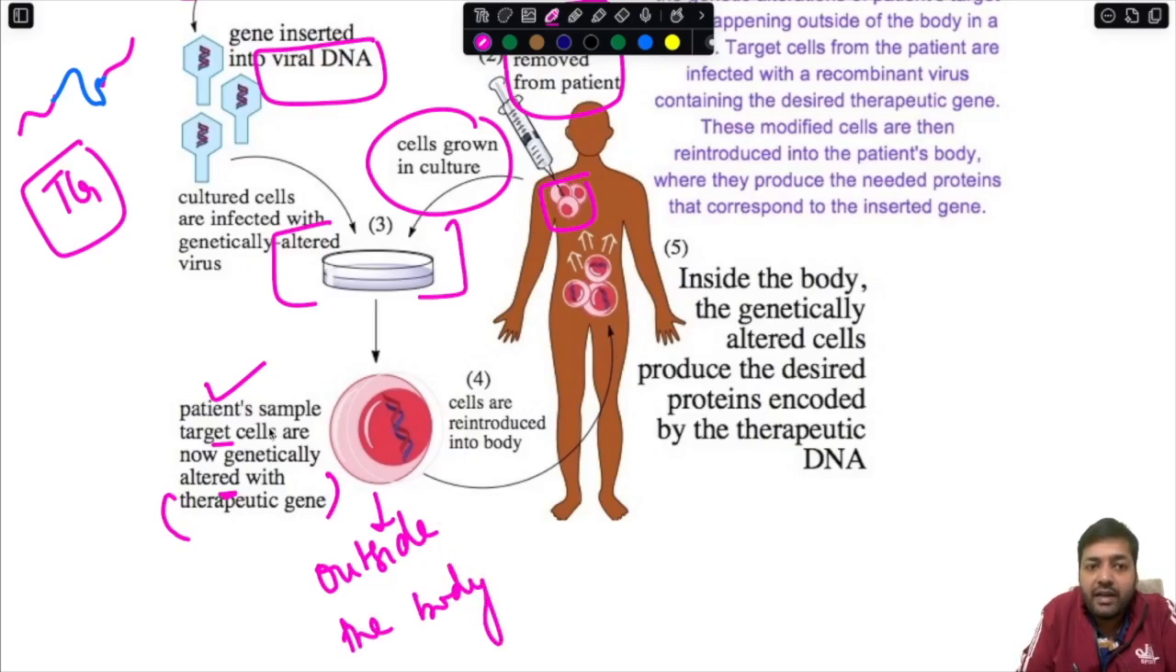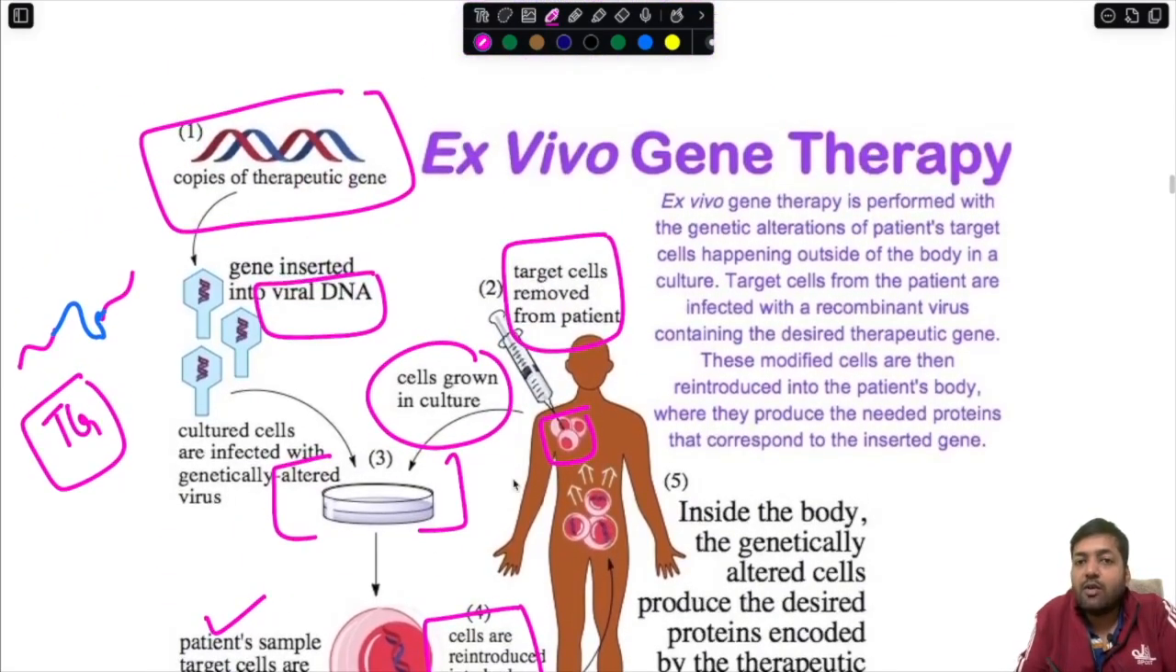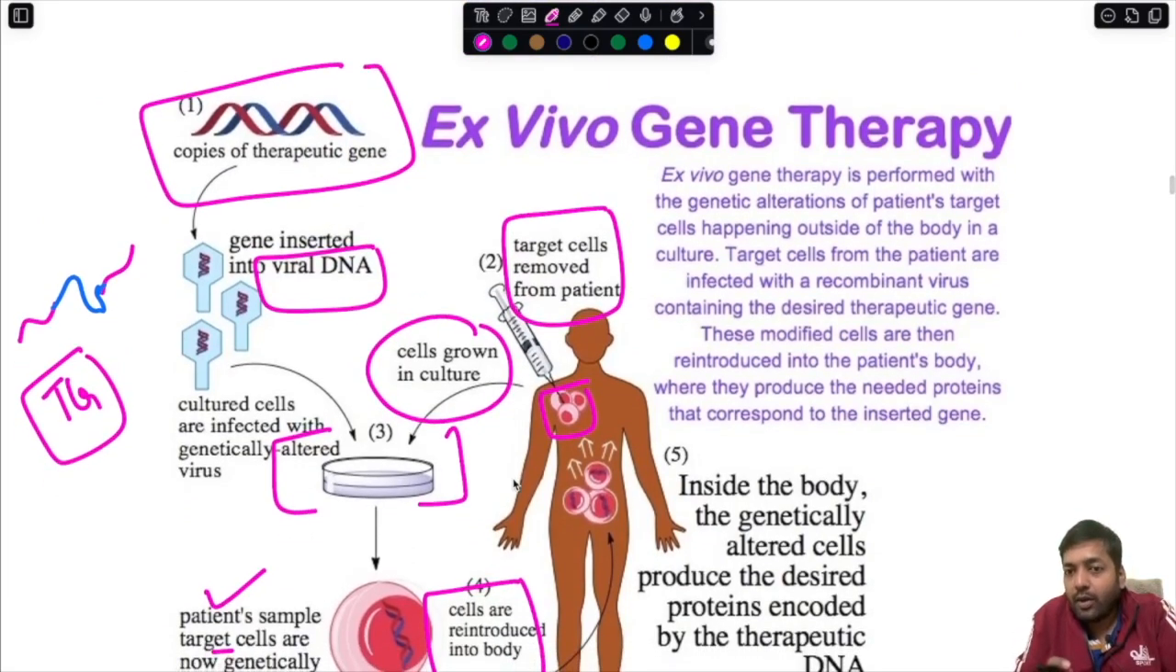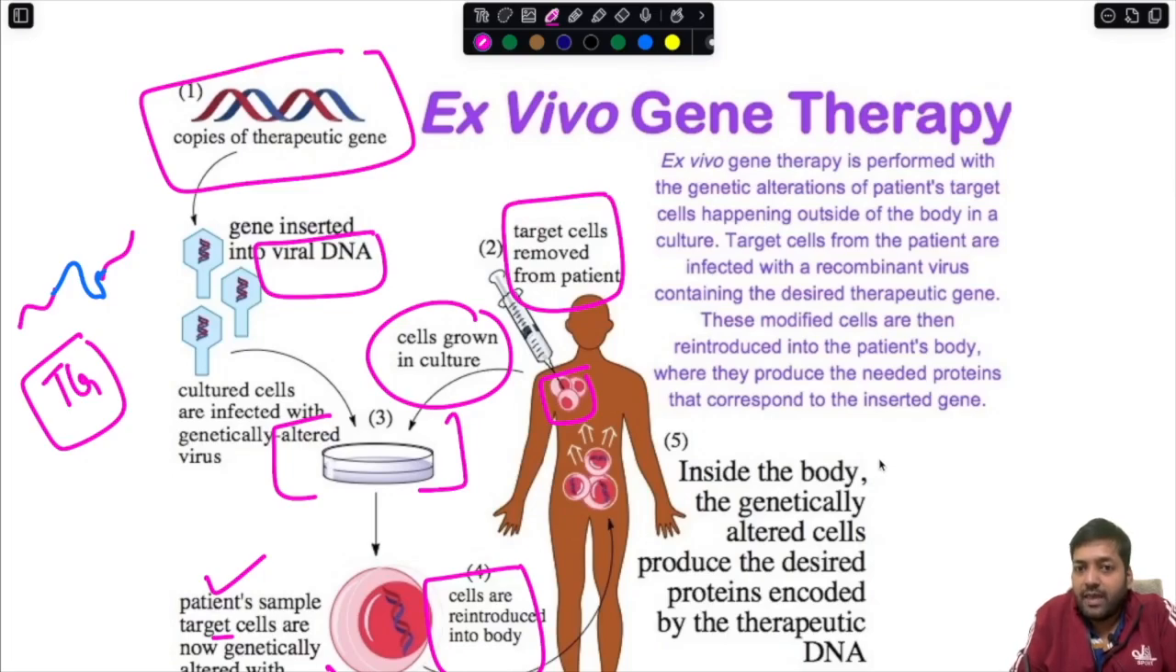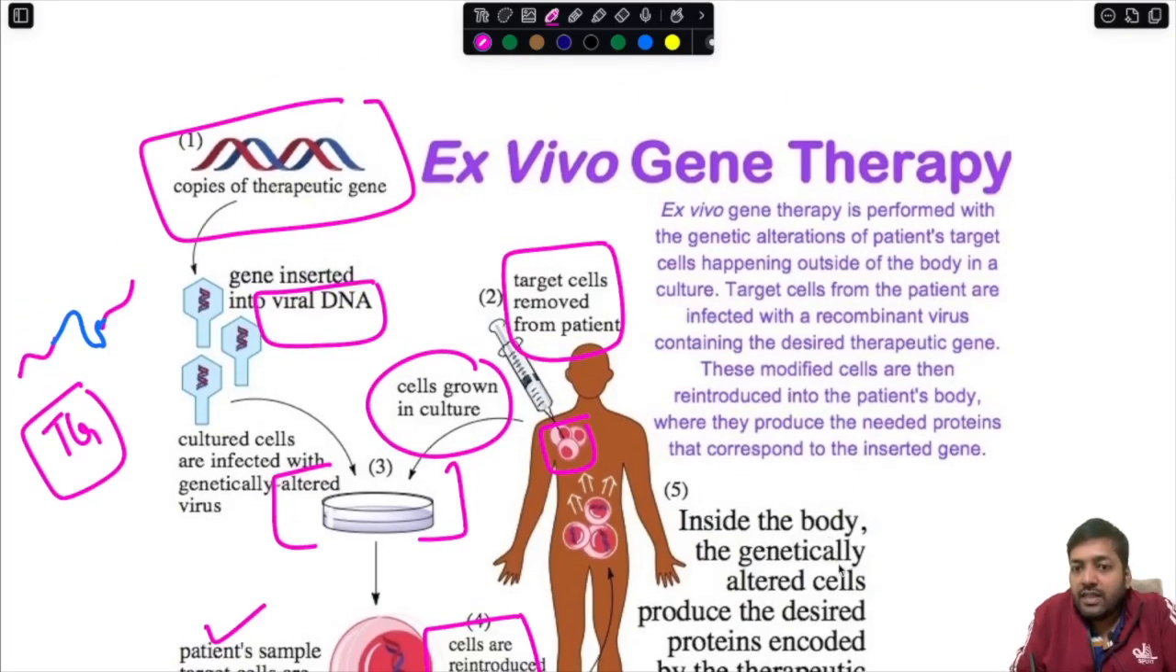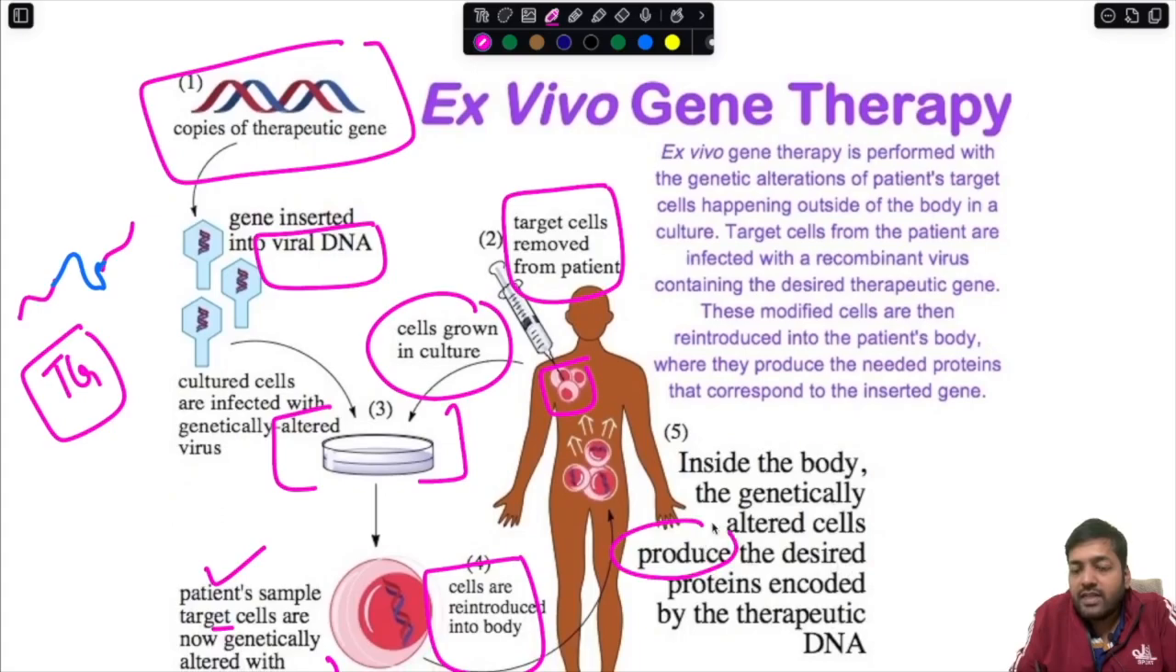The patient's sample target cells are genetically altered with the therapeutic gene. So the therapeutic gene now enters the target cell's nucleus, and once they have gone inside the nucleus, these target cells are reintroduced into the body. So whatever changes are happening, they are happening basically outside the body. Okay, so remember this point. And then inside the body, the genetically altered cells produce desired proteins encoded by the therapeutic DNA.